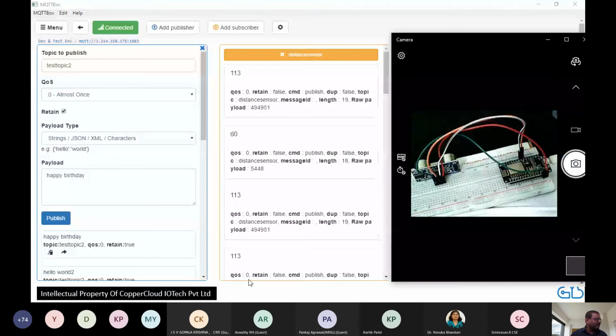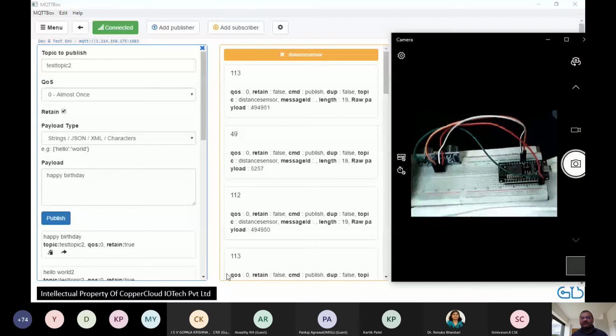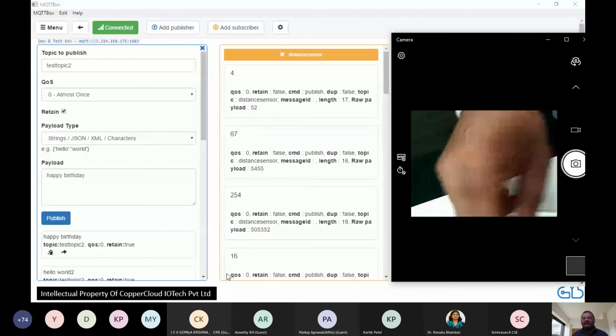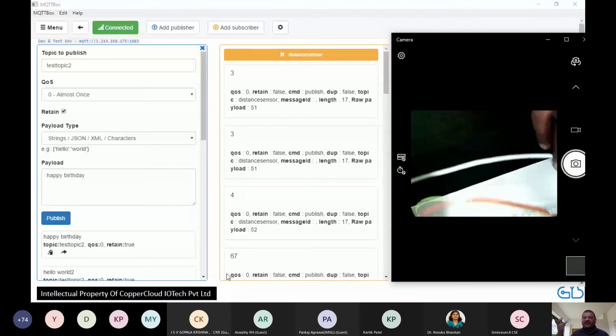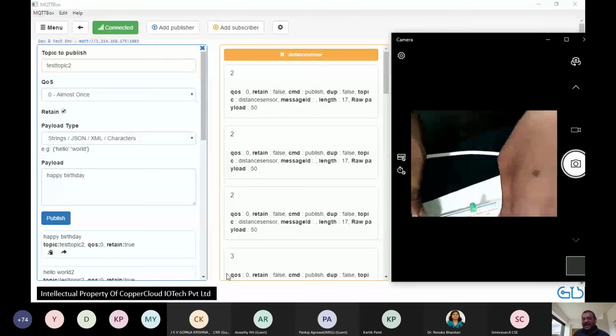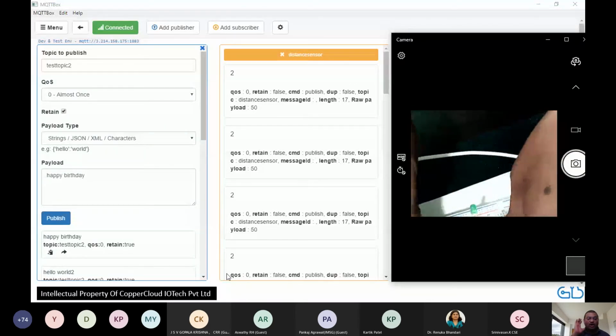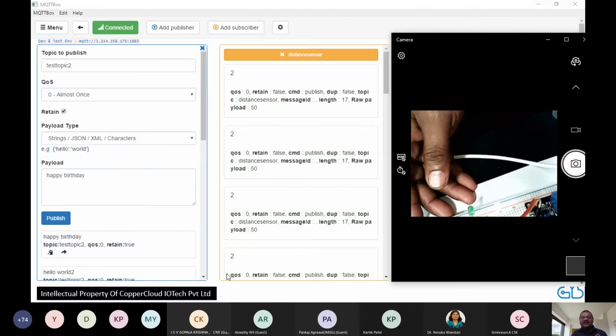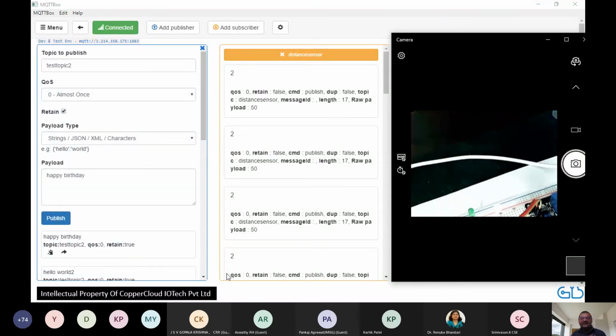Yogesh, can you set up the second device? Yes, just with the LED. So far we have a device which is sending distance readings to the cloud. I'm replacing it with a device with just an LED connected to it. It's going to receive a message from the cloud. It's now subscribing and it's going to listen for just on or off. If we send it on, it is going to switch the LED on. If it receives off, it will switch the LED off.